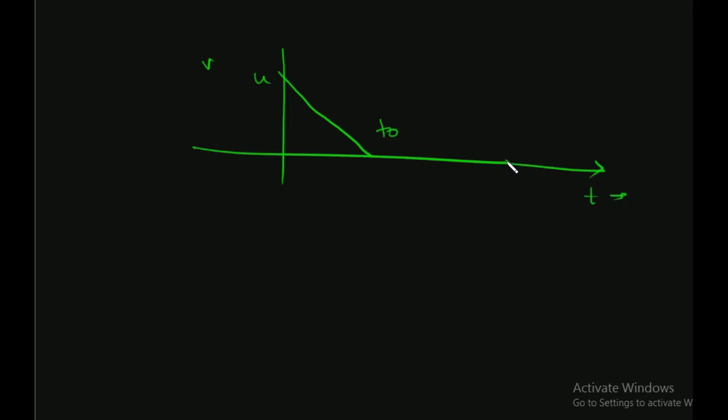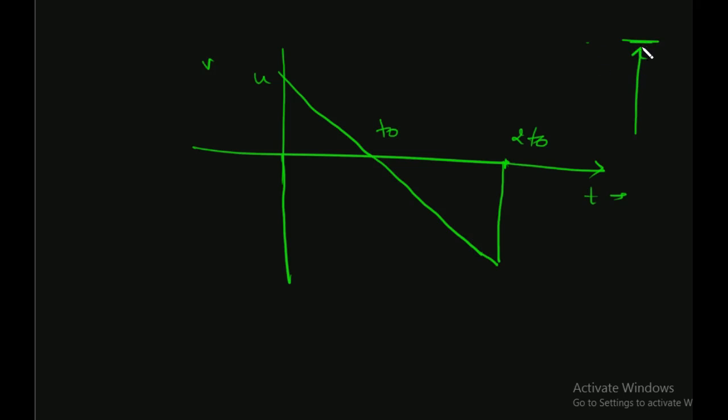Sorry, this is a major mistake I made. Actually, this was correct. This is 2t naught. The particle will go down. Time cannot go back. Time can only go forward. All right, this is the correct graph.